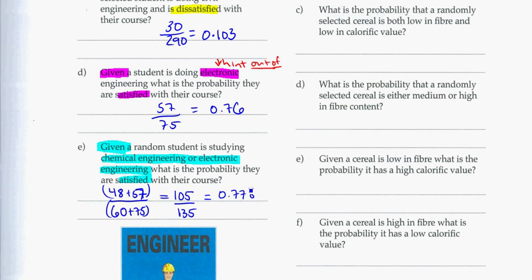So again here, these are the students that are both taking chemical or electronic engineering, that there's 135 of them, and 105 of those are actually satisfied with their course, so they have a 0.778 probability. So again, with the givens, make sure you pay attention to the part that's been hinted at, and use that as your out of, or the bottom of the fraction. That's what goes on the bottom, and again here on the bottom as well.